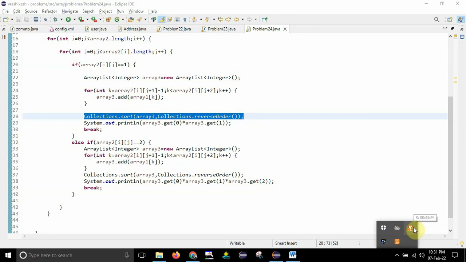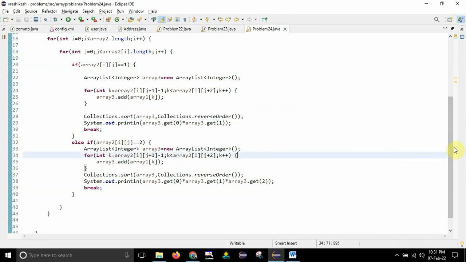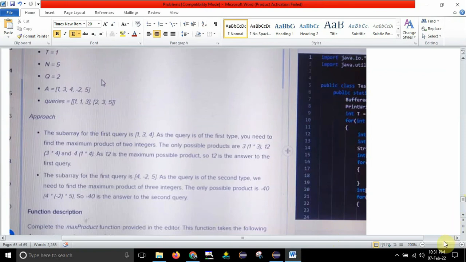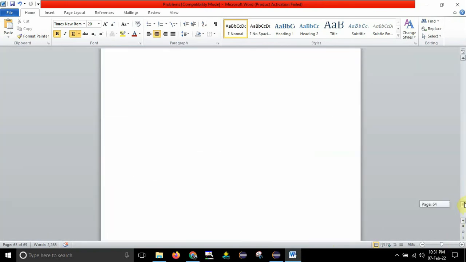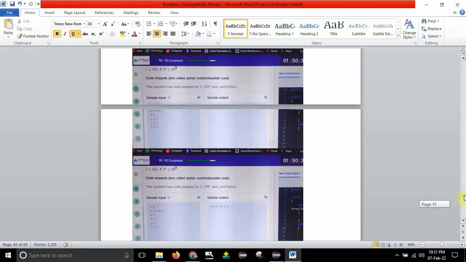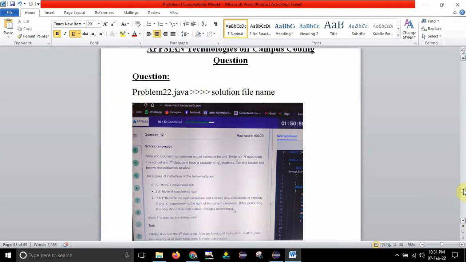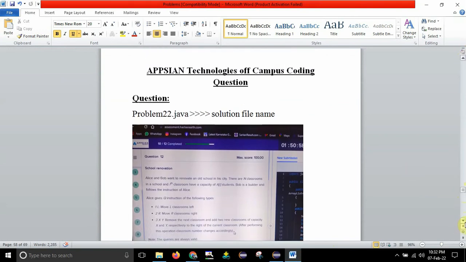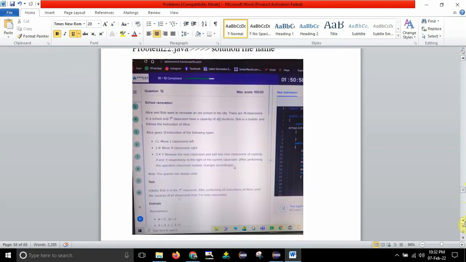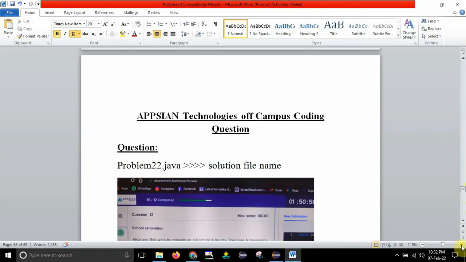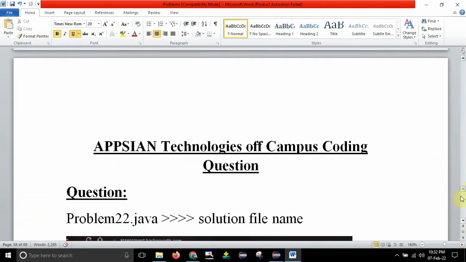I think yes, already 33 minutes over, and yes, this is about the problem, and I have already solved another problem guys, which was asked in the same exam. Let me just zoom out and I'll show you. Okay, so you can see here, in the previous session I have solved this one. It is starting over here, and in the same company, Apsian Technologies. I don't know what this company is about, but yes, it was a hacker problem, and I have solved this one. So school renovation, something like that, it was the question,